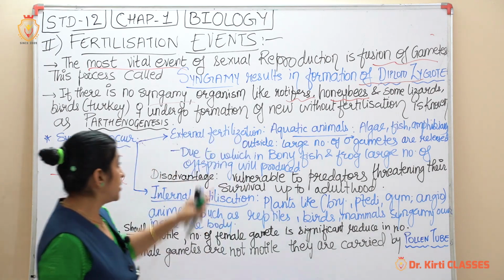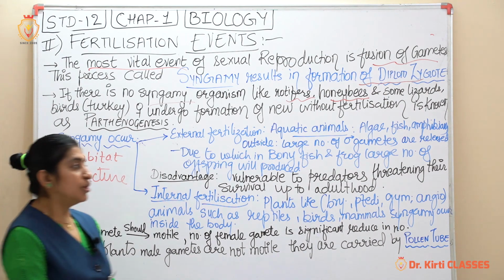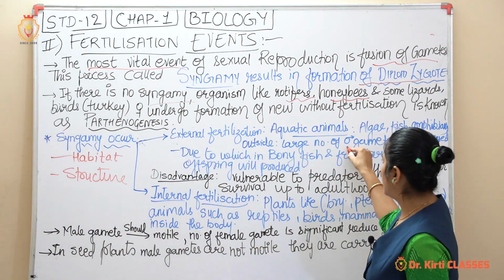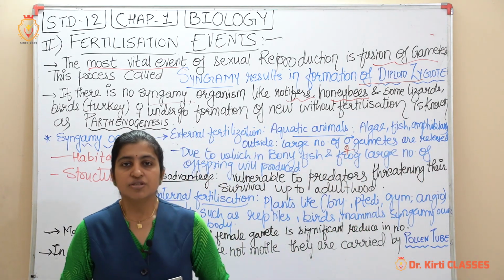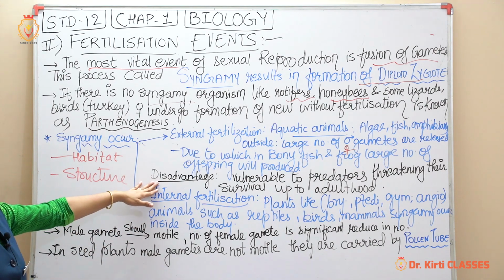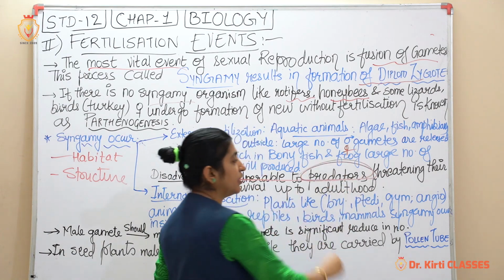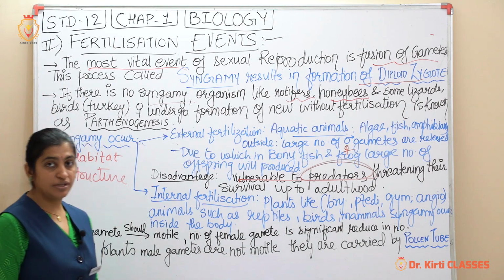So we will see aquatic animals, algae, fish, amphibians, where outside, a large number of male gametes are released, due to which in bony fish and frog a large number of offspring will be produced. Not only the male, the female also will release gametes in large numbers, to compensate for that loss, so a large number of organisms will also be produced together. Disadvantage, it is vulnerable to their predators; there will always be fear of enemies, threatening the survival up to adulthood.